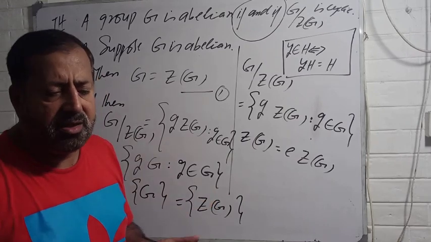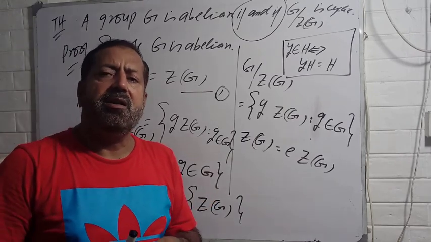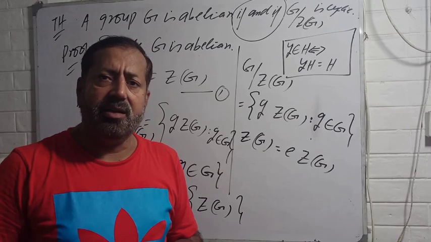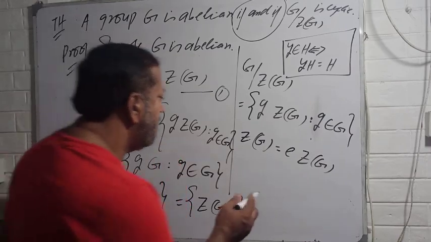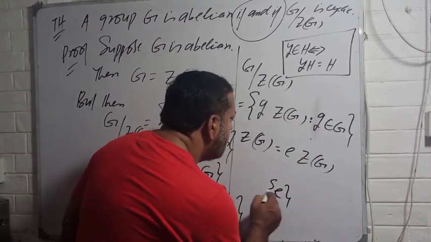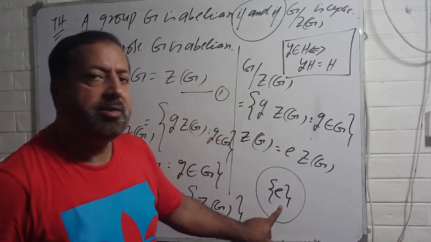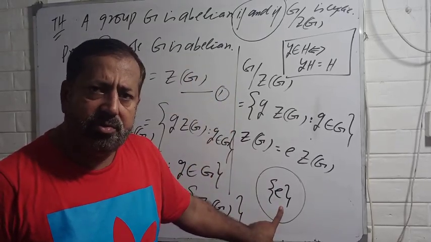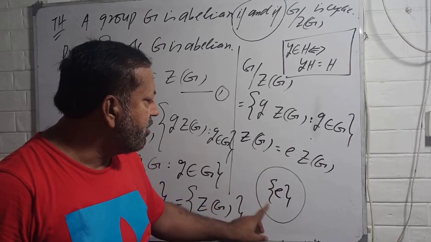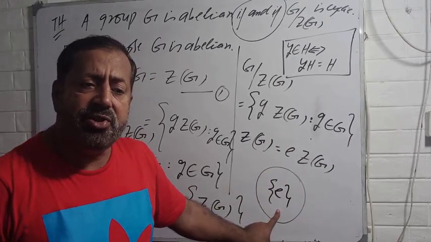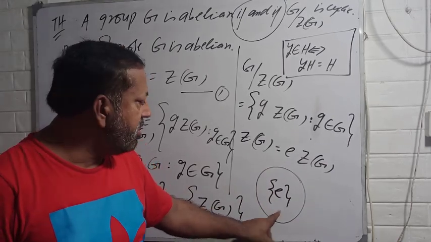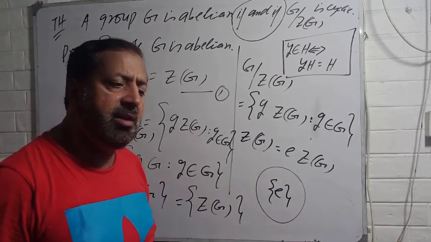And you know that the identity group is always cyclic, it's a trivial cyclic group, right? So if I am writing like this, then of course it is a one-element cyclic subgroup, okay? Since it contains only one element, which is identity, so identity e can generate this, e to the power 1 is equal to e.